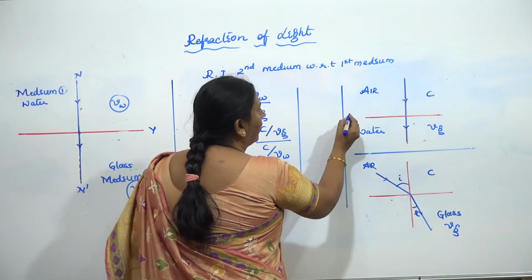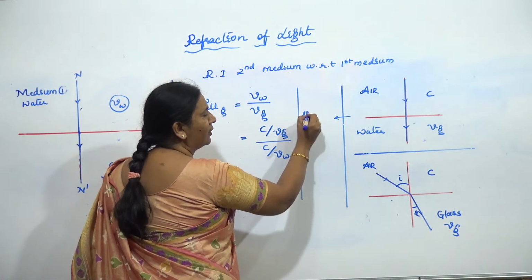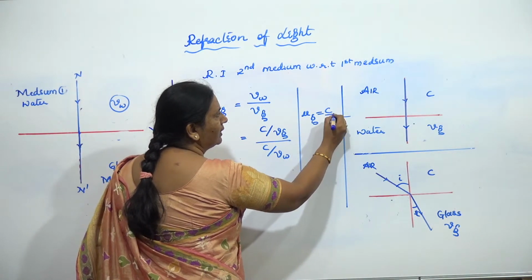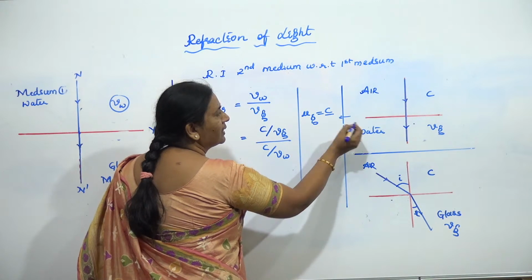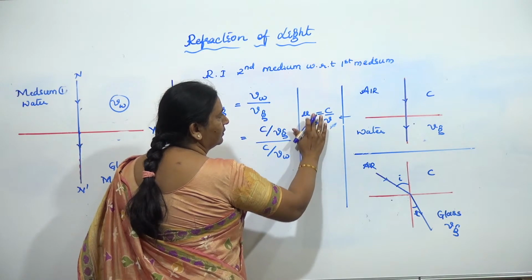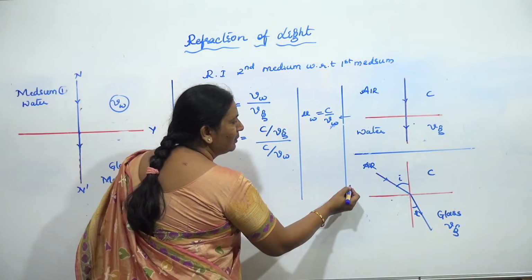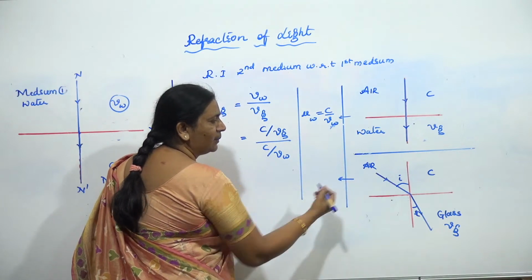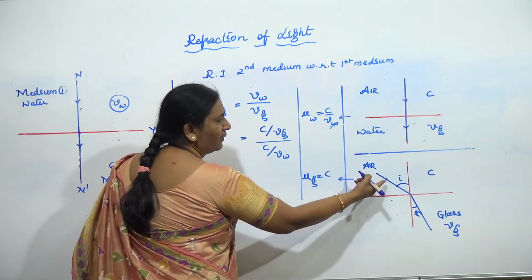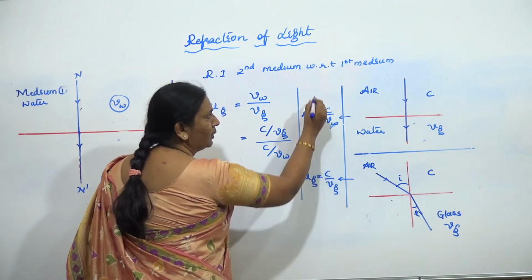how will you write the absolute refractive index of glass? You write it as c divided by the velocity of light in the water. So velocity of light in the water. Similarly, if I ask you to write in this case the absolute refractive index of glass, how will you write? Speed of light in the first medium by speed of light in the second medium. You write like this.